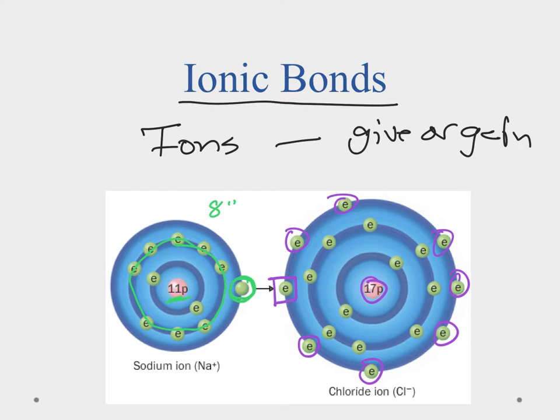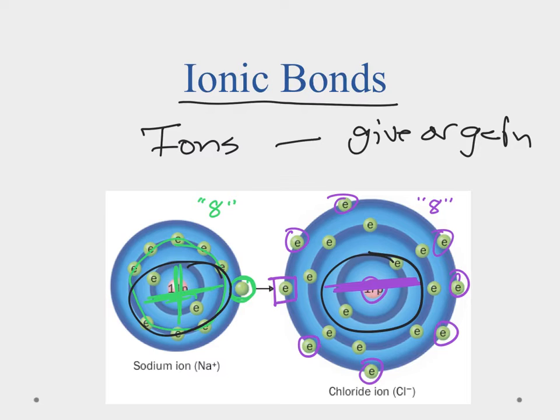Remember, the magic number was 8, and you'll learn a lot about that in our lessons, so I'm not going to go into it too much here. But with our chlorine, it had 7 in the outermost one, and if it gains 1, it gets to its magical number of 8, and it'll be happy that way. The net result, however, is that my sodium ion now has a net positive charge, and my chlorine atom is going to have a net negative charge. And in nature, one of the real cool things is opposites attract. So the attraction between this positive charge and this negative charge is what keeps sodium chloride, or salt, together.